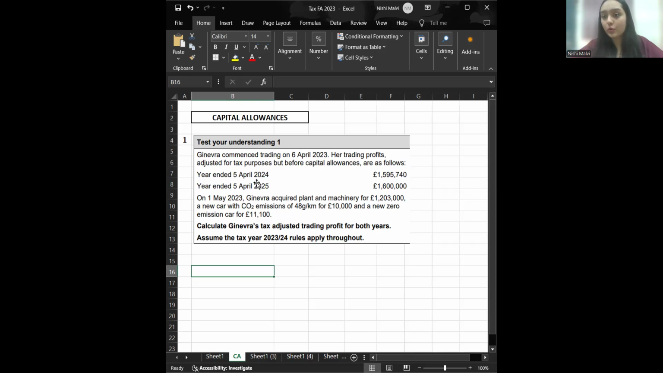Okay, one more thing, your capital allowance, whatever capital allowance is, that is deducted from your trading profit. So yes, you are given the trading profit per year. Now you'll deduct the capital allowance from this.